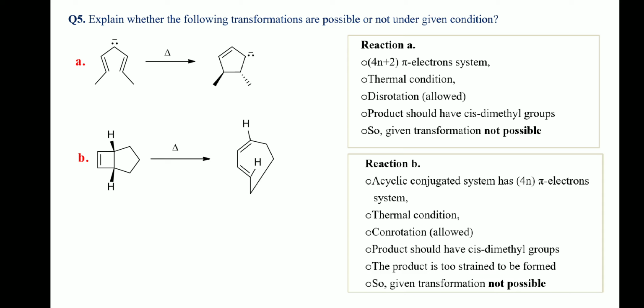Reaction B is an example of an electrocyclic ring opening process. The acyclic conjugated system has 4n pi electrons. Under thermal condition, the allowed rotation will be con. The two hydrogens on fusion are cis to each other. So, these two hydrogens on the terminal carbons of the acyclic conjugated product should be pointing in the same direction.